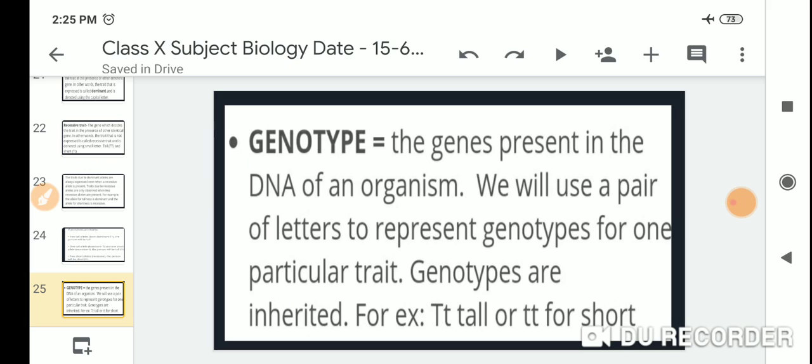Genotype: the genes present in the DNA of an organism. We use a pair of letters to represent the genotype for one particular trait, because genotypes are inherited. For example, capital T and small t for tall, or small t small t for short.